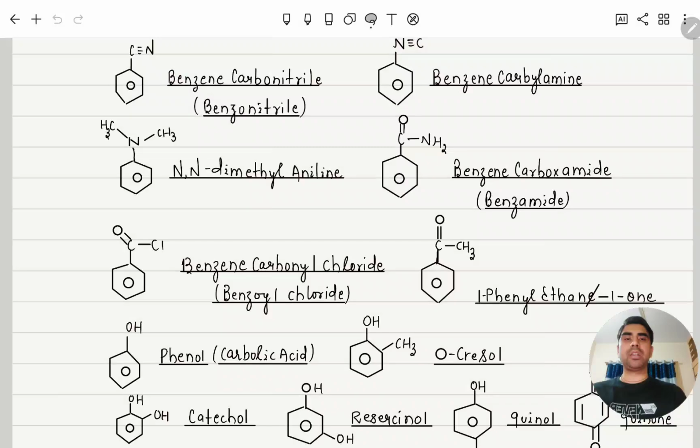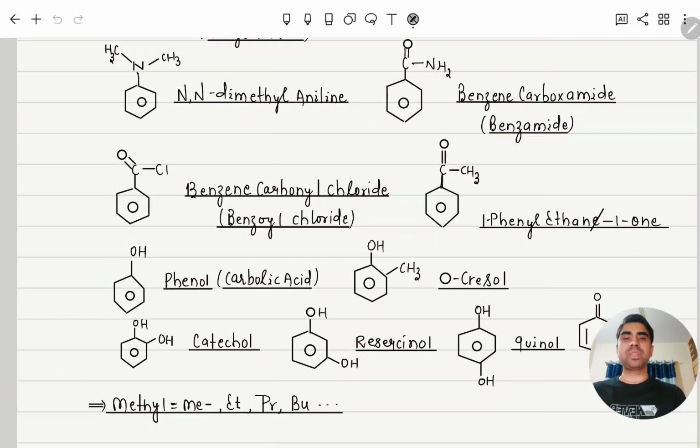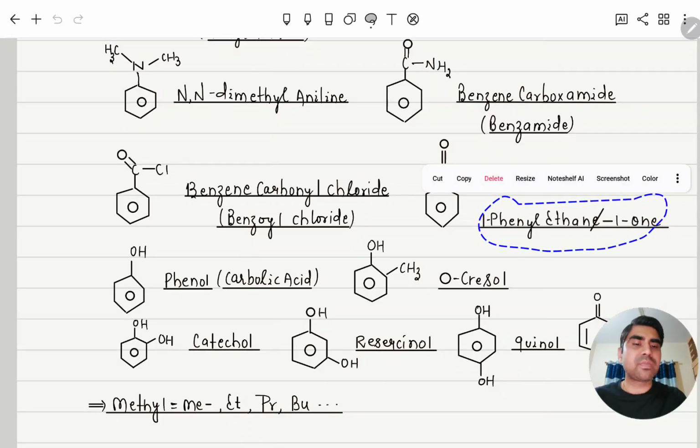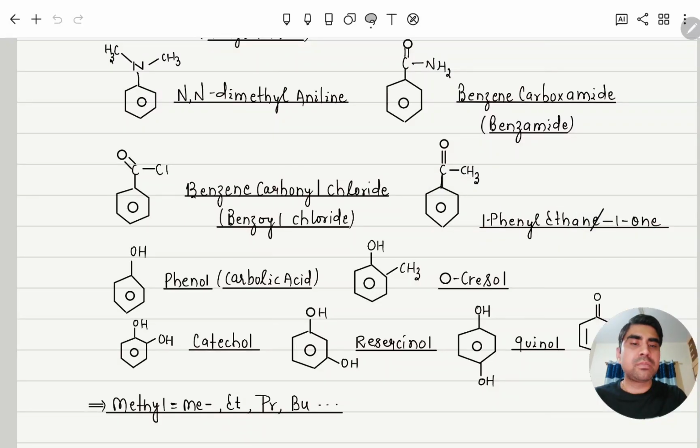Clear? Similarly here, this is benzenecarbonyl chloride or benzoyl chloride. So whenever O is coming, it means that carbon has all valency used, meaning hydrogen is not there on this carbon. So this is benzoyl chloride. Similarly here, 1-phenyl. So here this is the main chain. So this one is 1-phenylethan-1-one, where 1-one means this is a ketone.